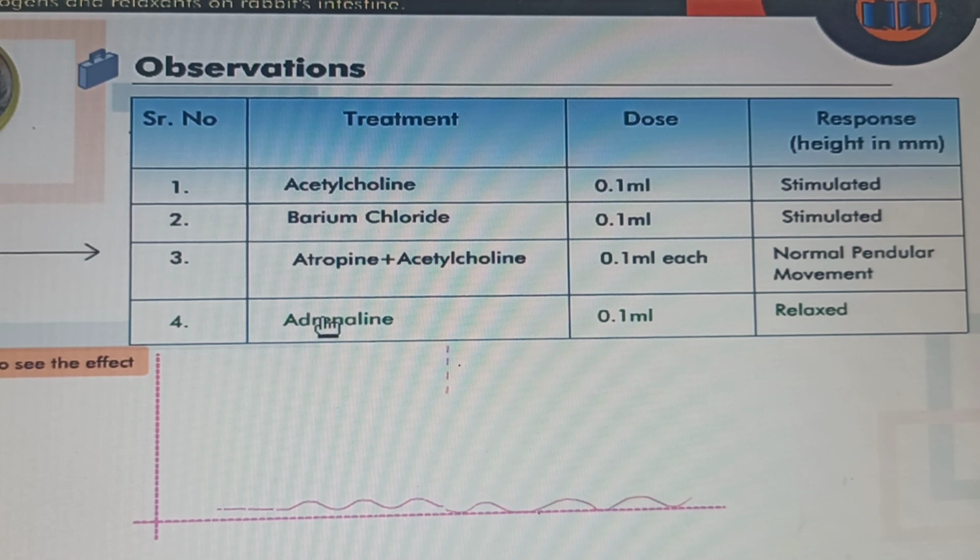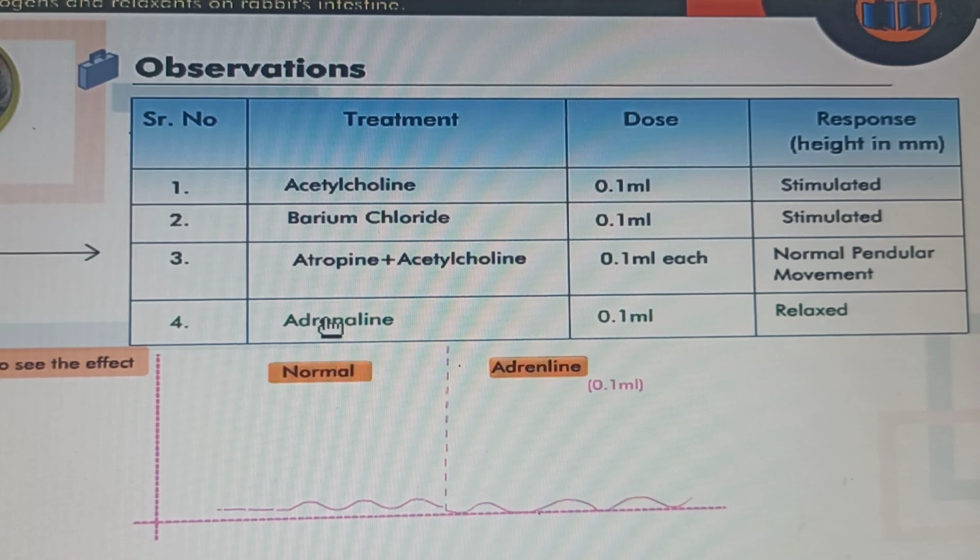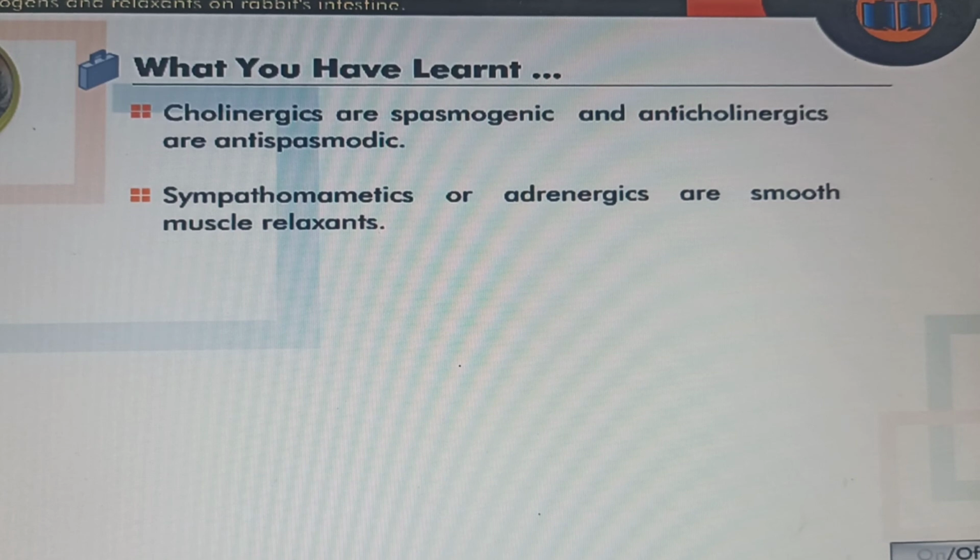Similarly, when we administered adrenaline, we can see the relaxation of smooth muscles. Relaxation happens. So adrenaline is relaxant in nature. You have learned that cholinergics are spasmogenic and anticholinergics are antispasmodic. Sympathomimetics or adrenergics are smooth muscle relaxants.